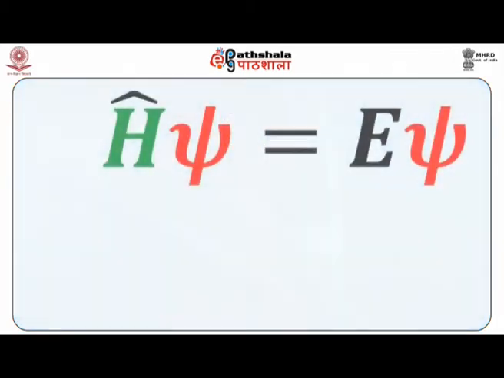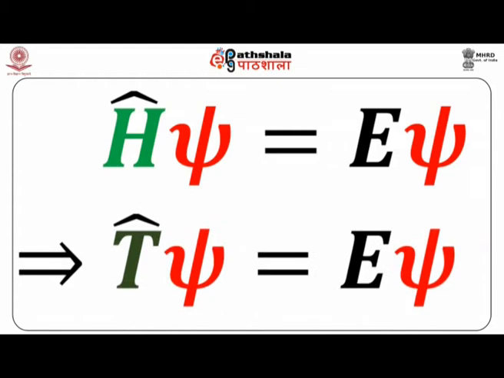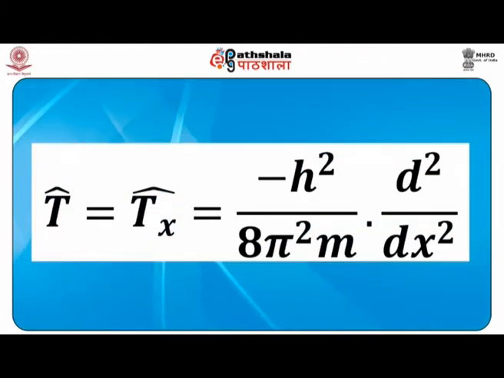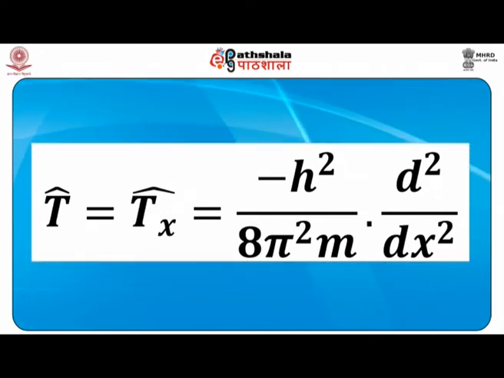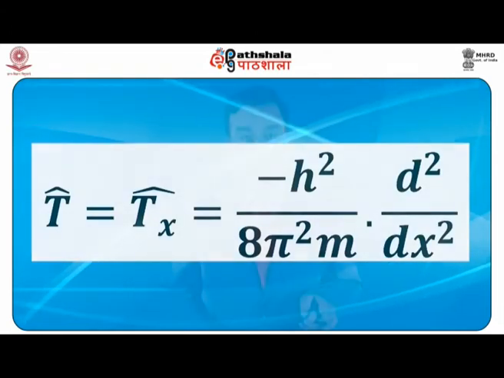Here, as you can see, the potential energy is 0. So H cap psi equals E psi would mean T cap psi equals E psi, and T cap, the kinetic energy operator in the x direction, is equal to minus h square upon 8 pi square m d2 by dx2. This is the expression for the kinetic energy of a particle of mass m moving in the x direction.